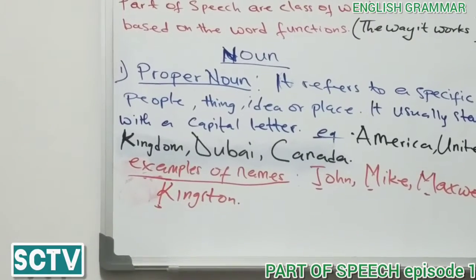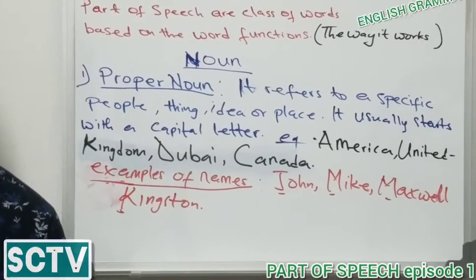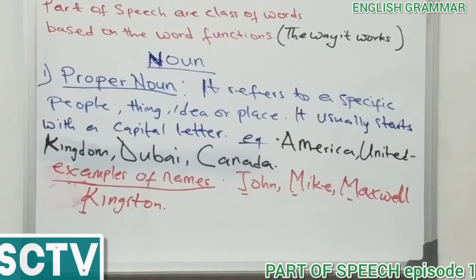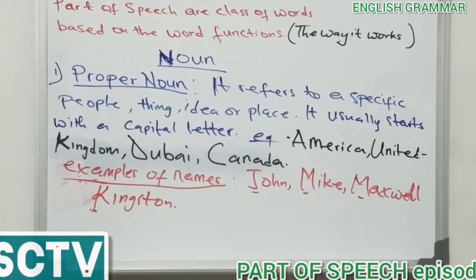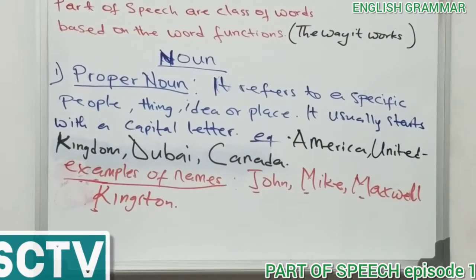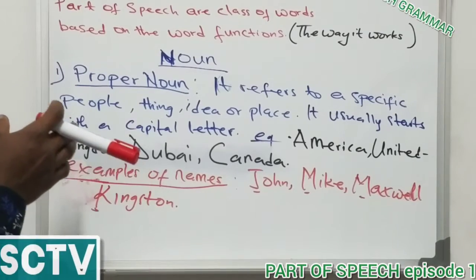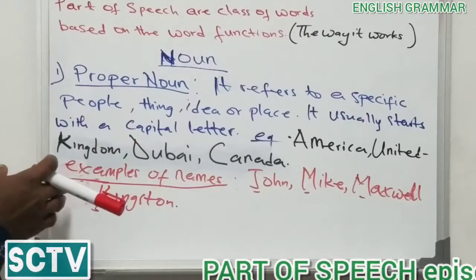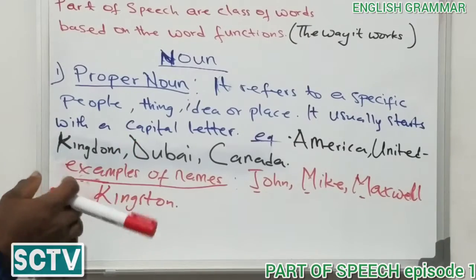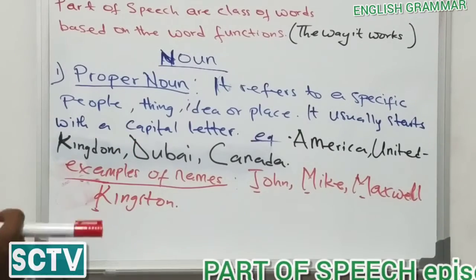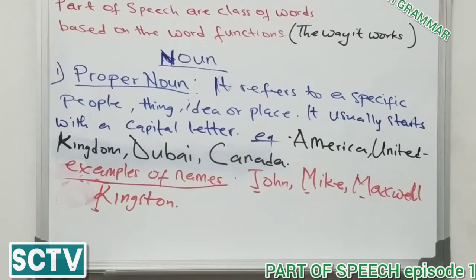So every proper noun starts with a capital letter to indicate the specific person we are talking about, the specific thing we are talking about. So this is the first division of a noun. We'll move on to another one. So we're talking about only two. Talking about the proper noun and the common noun.